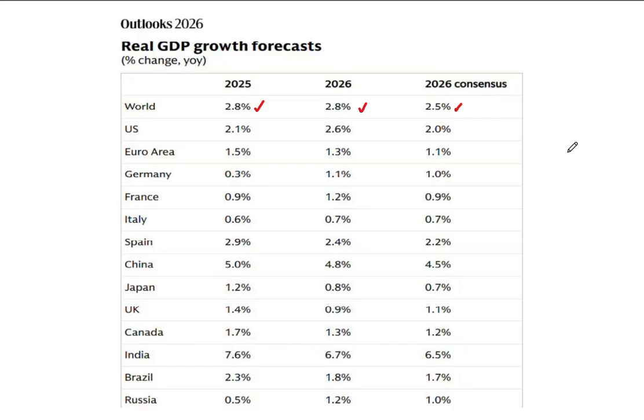Over in China, as I indicated, growth is expected to be at around 4.8%, driven by manufacturing and exports, which is typically what drives growth in the Chinese economy. But they will be facing some challenges.